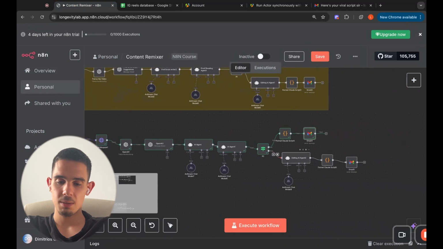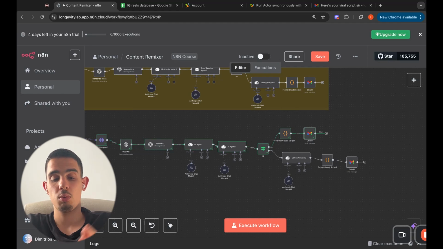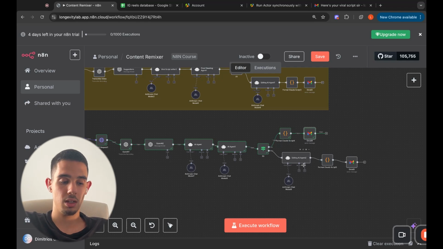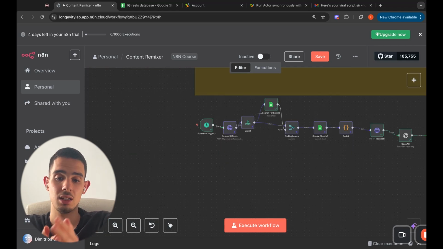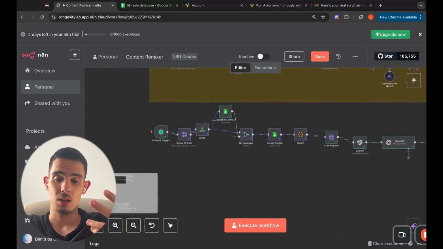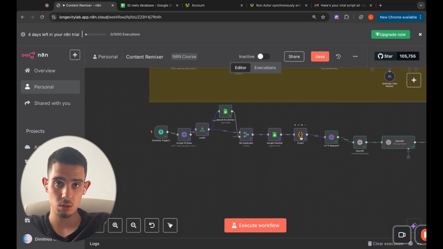So this is basically the entire AI agent. It saves you a ton of time writing your own content, especially if you're a business owner working to scale up your business and make more money. This will automate a huge chunk of the ideation and script writing process. Like I said, I'm going to have the entire guide, step by step, how I did it with the respective prompts and the respective codes that I used.